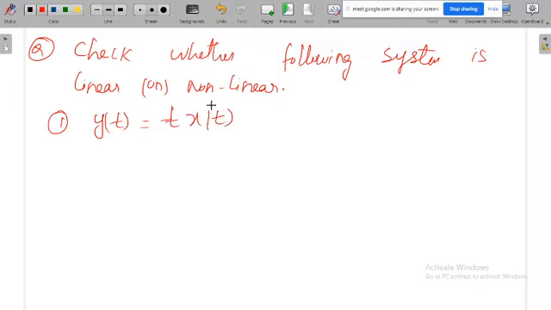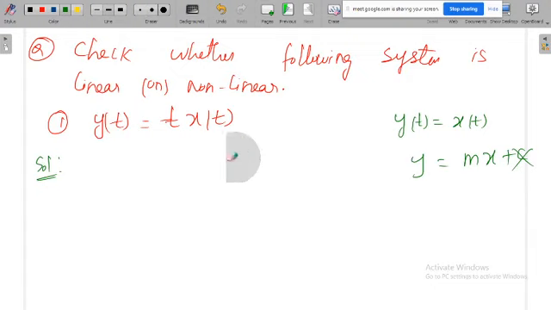Y of t is equal to t into x of t. Then we have to verify whether the given system is linear or not. If the question is like y of t is equal to x of t, then this is a simple question and directly we can say the system is linear, because the system has only one component. You can imagine it like y equal to mx plus c, where c is 0, so definitely the system is linear. But here they are giving some extra parameter, that is t. Now we will see whether that extra t will affect the linearity of the system or not. We will go one by one.